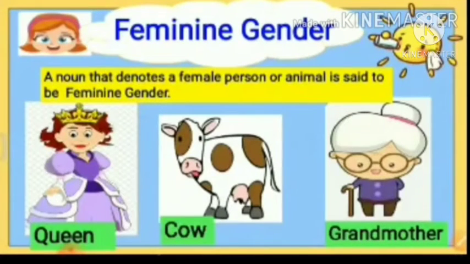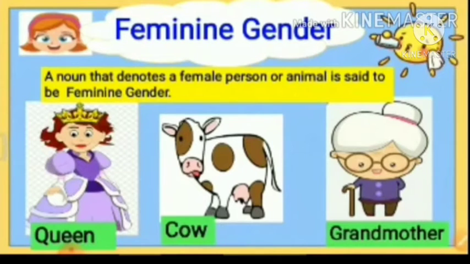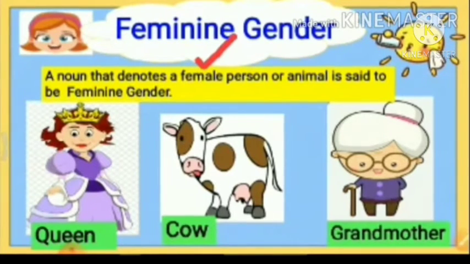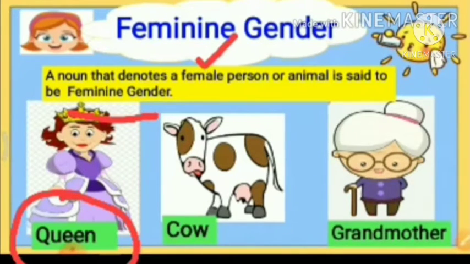Second type of gender is feminine gender. A noun that denotes a female person or animal is said to be feminine gender. Example, queen. Queen is an example of feminine gender because she is female.